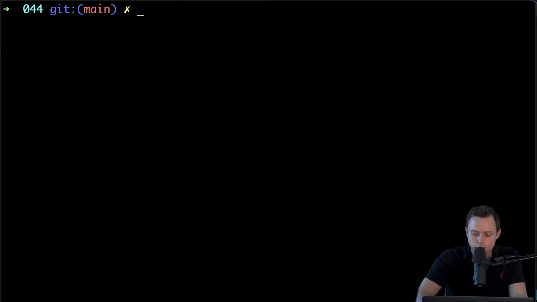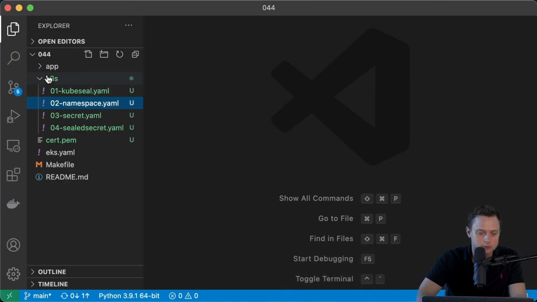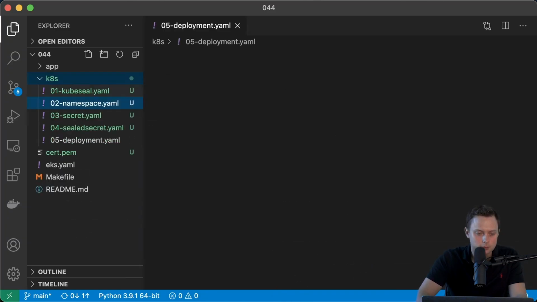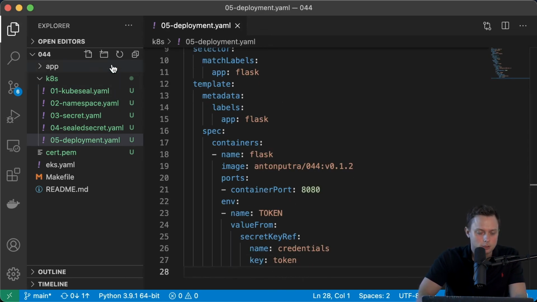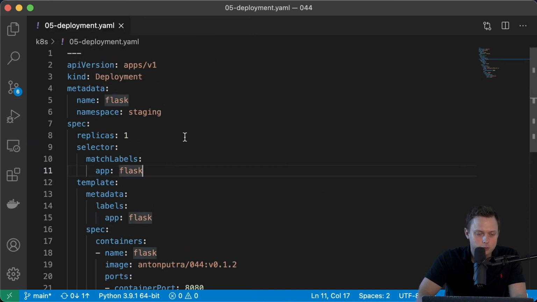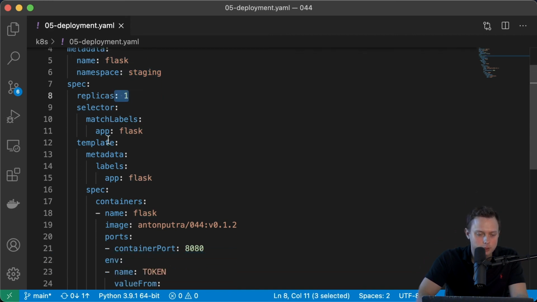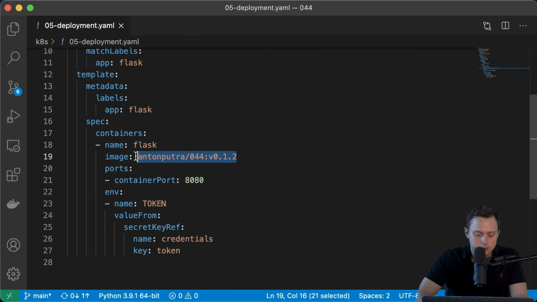And finally, in this video, I want to show you that, like I said before, I created a Flask application, and we're gonna use this to test our sealed secret. So let's go ahead and create the file, which is called deployment.yaml, and let me paste it first. And that's just a regular deployment. I'm gonna call it flask in the staging namespace, one replica. And this is the public image that I created and uploaded to Docker Hub. Like I said, it's public, so you can access it.